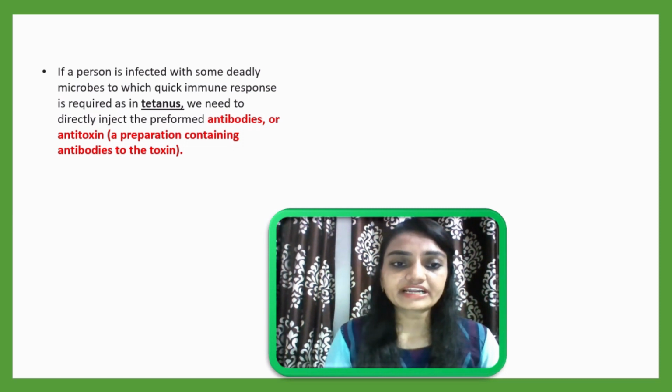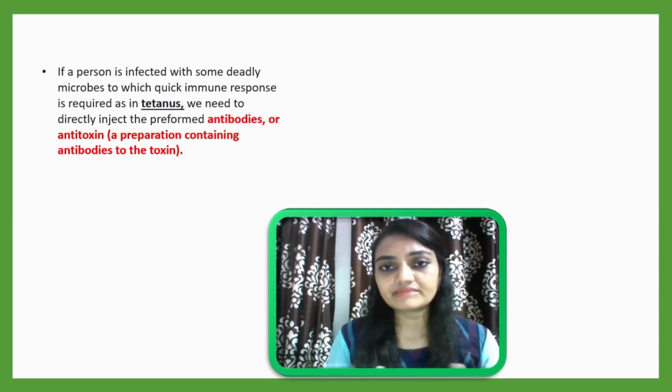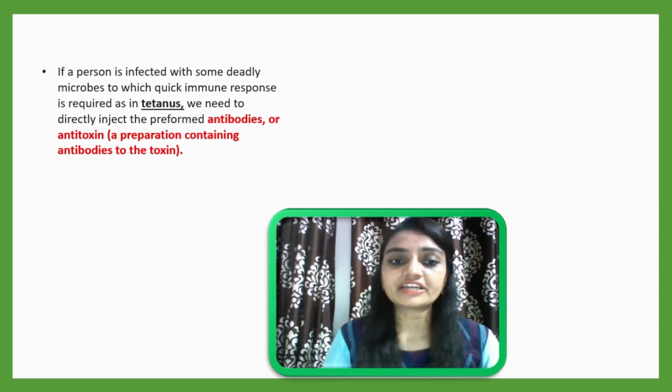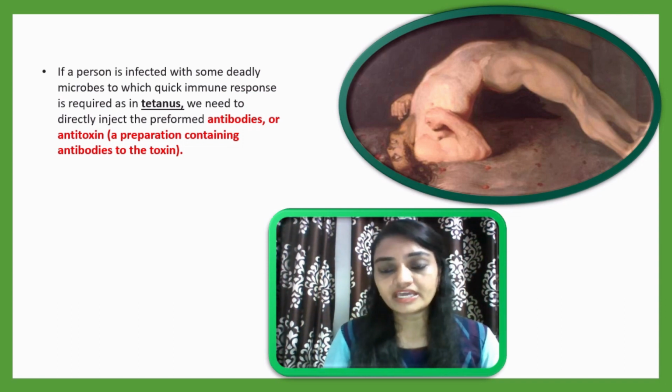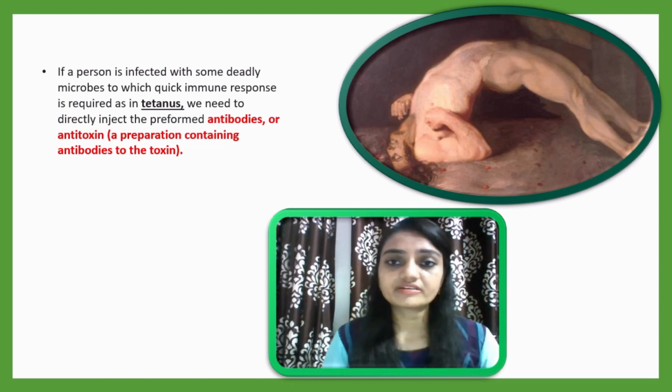We need to directly inject a preformed antibody, meaning a ready-made antibody. Antibodies or antitoxin, sometimes antitoxin. Tetanus produces a neurotoxin, and at that time antitoxin is required, a preparation containing antibodies to the toxin. In this case the person may bend, and sometimes within 48 hours the person may die. That's why for a quick response, ready-made antibodies must enter the body of the person who has the infection.